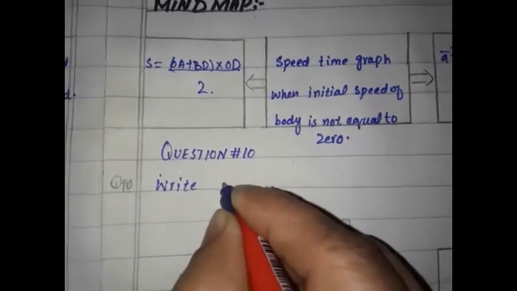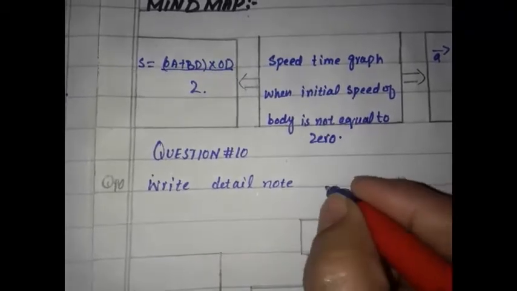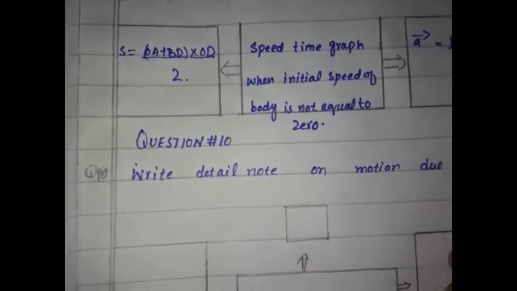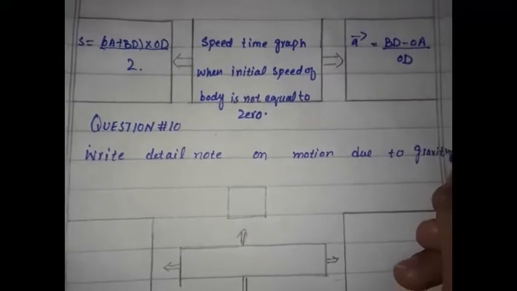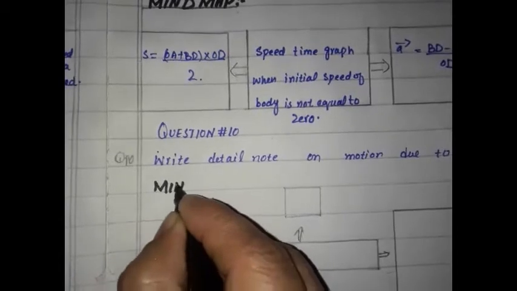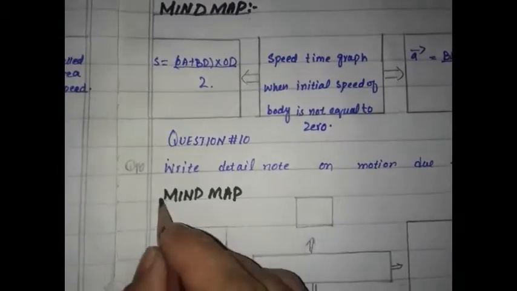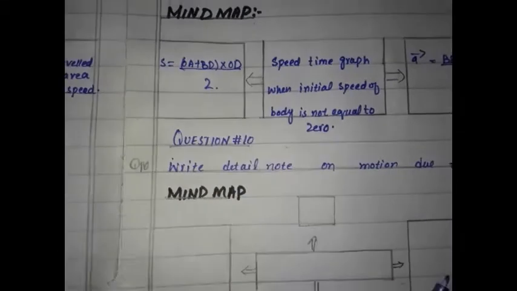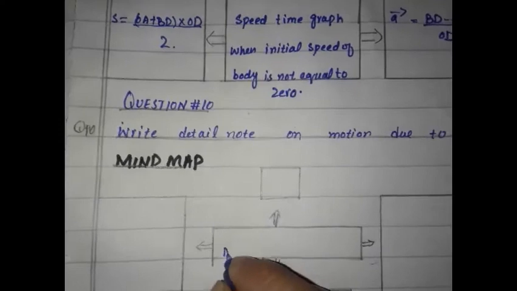The question is, write a detailed note on motion due to gravity. Give the heading of the mind map. Underline all these with the help of the pencil properly. The main heading is motion due to gravity.